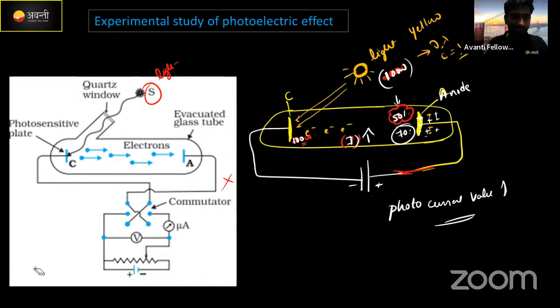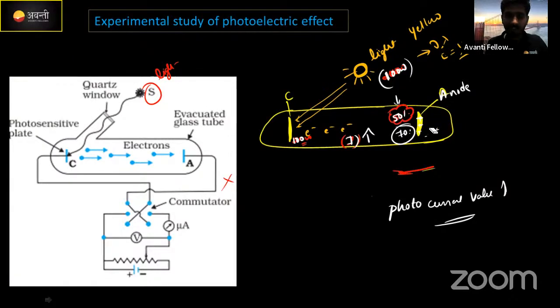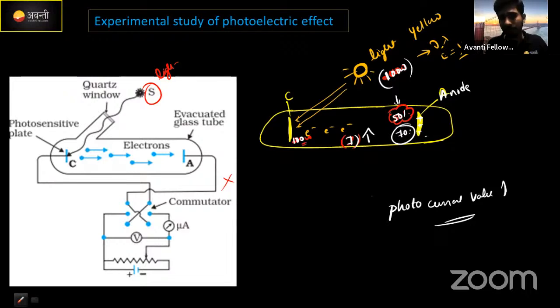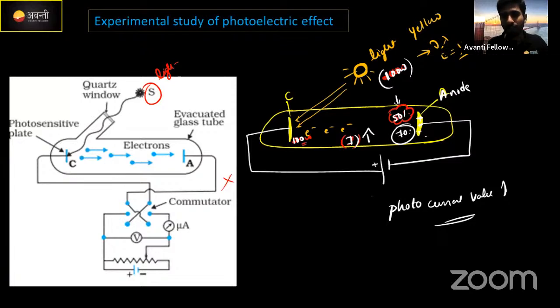Next, now I will do the reverse connection. Again the same circuit. Now I connected this anode with a negatively charged plate.